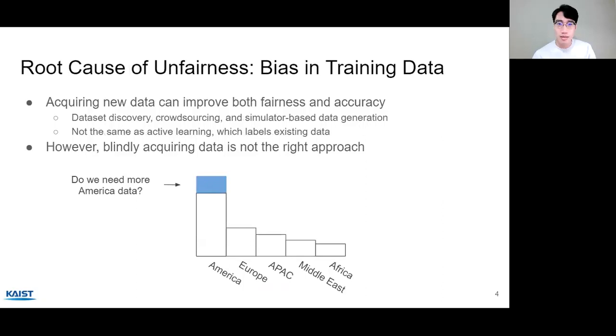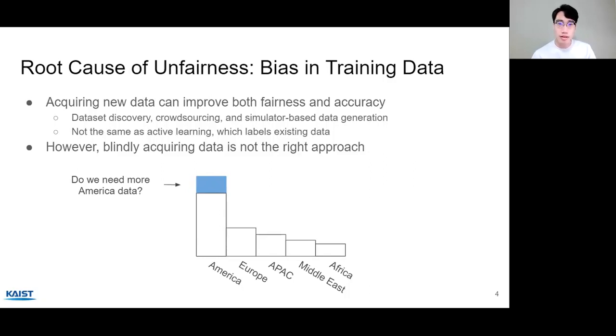So, as in the Compass example, the training data could be the root cause of unfairness, because a machine learning model is only as good as its data. Therefore, we can acquire new data to improve both model fairness and accuracy. There are many tools available for acquiring data, including dataset discovery tools, crowdsourcing, and even simulator-based data generation. Note that our problem is not the same as active learning, which is labeling existing data. This is a problem of finding new data from outside.